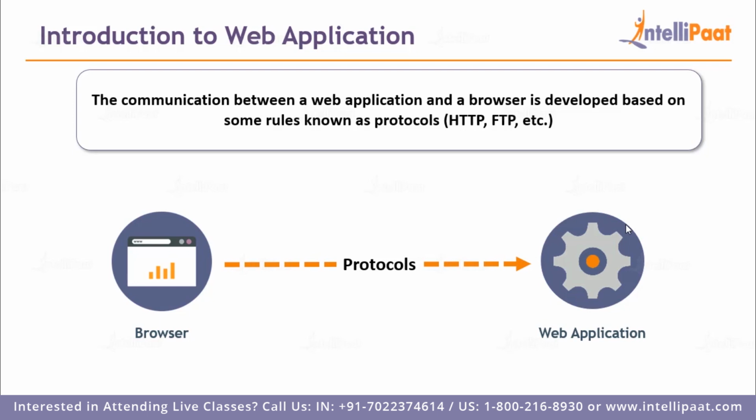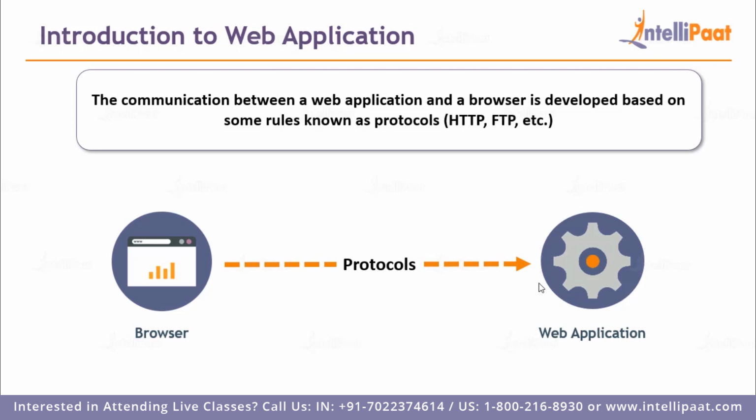Now, for communication to take place between any two entities, there has to be a proper set of rules between them. Let's say there are two people who want to communicate with each other. For them to understand each other, they'd have to know the same language, and they'd have to speak the language with proper grammar, and only then they'd be able to understand each other. And same is the case when it comes to a web browser and web application. Both of them should know the same language, and both of them should follow the same rules when speaking that language. These rules between the browser and the web application are known as protocols.